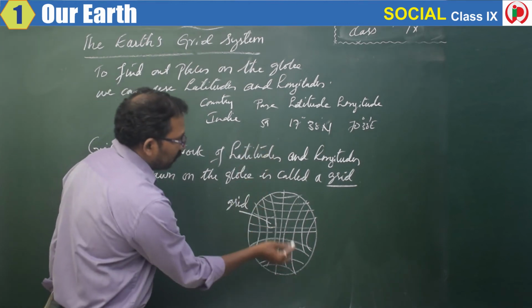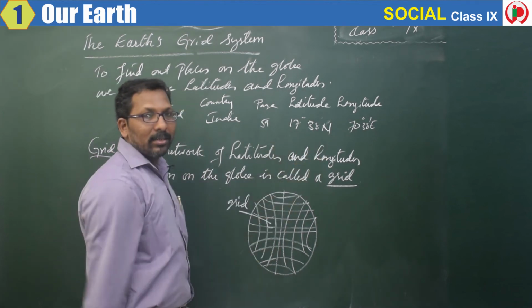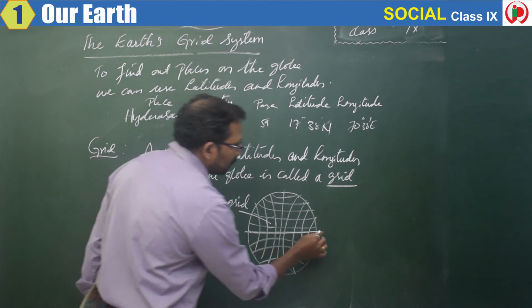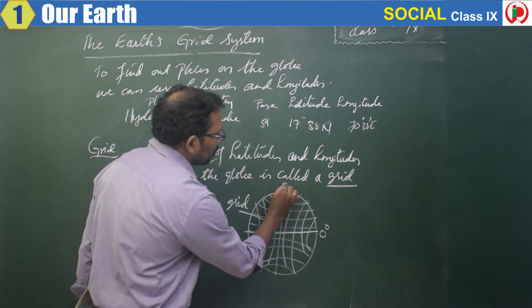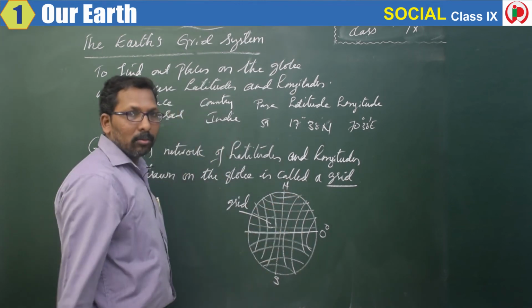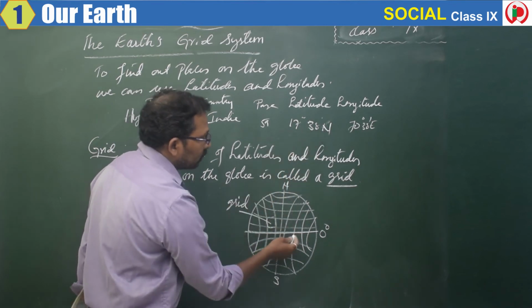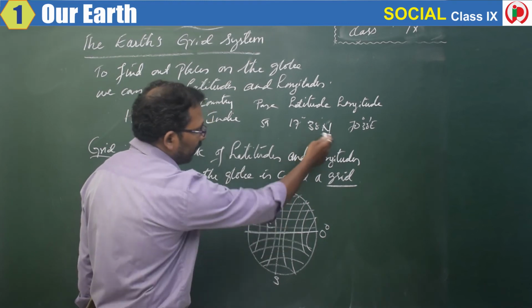For example, what is the latitude given for Hyderabad? 17 degrees and 38 minutes north. Assume this is the equator, 0 degrees. This is north and this is south. North means it is located in the northern hemisphere.